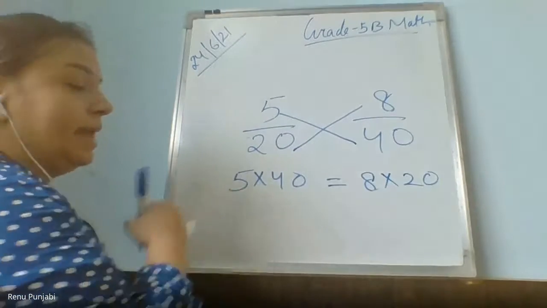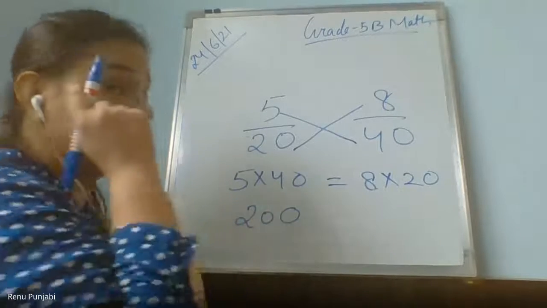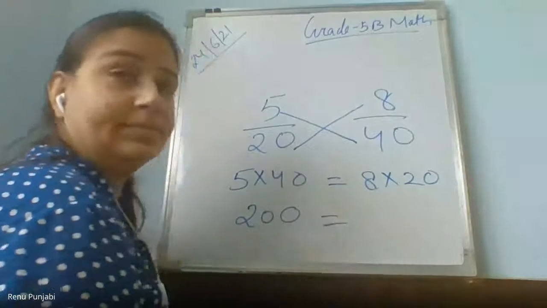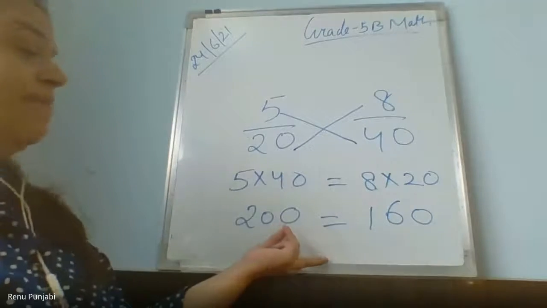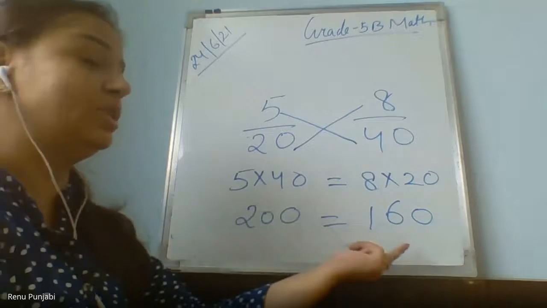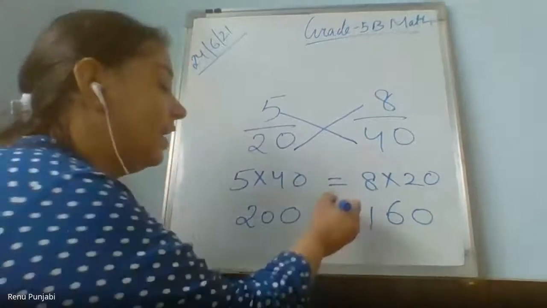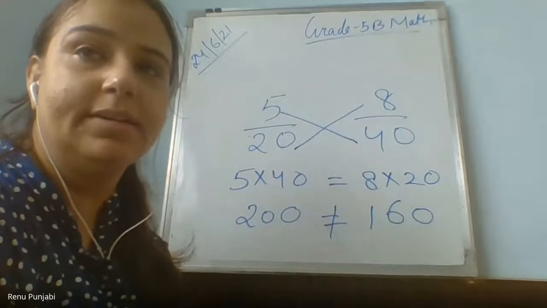Now 40 multiplied by 5, what will come? 200. And 20 multiplied by 8? 160. So can you see here both are not the same now? This is 200 that is coming, this is 160. So we can say that this fraction is not equivalent. And we cut this equal to sign and make it a not equivalent sign.